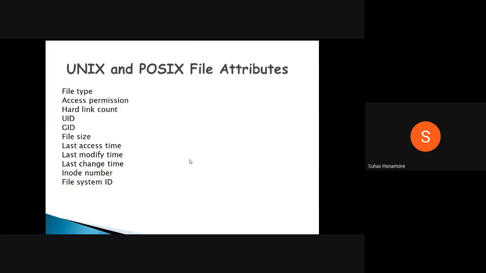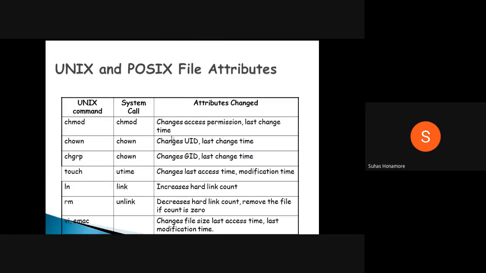Now for these attributes that we have, we can change or modify the existing ones. For that we have some system commands, and internally some system calls will be there.